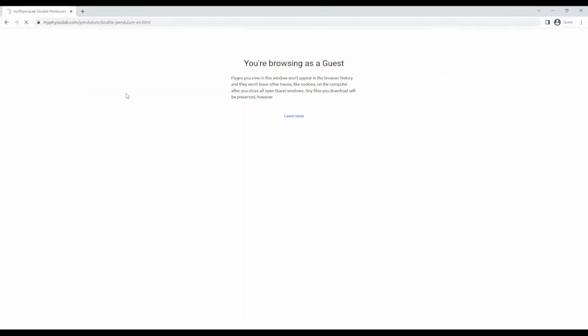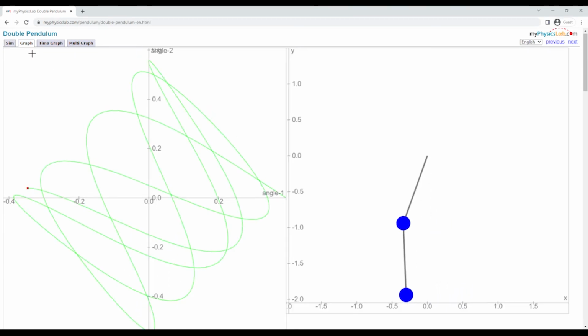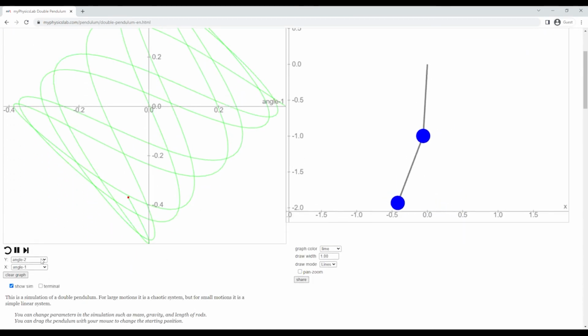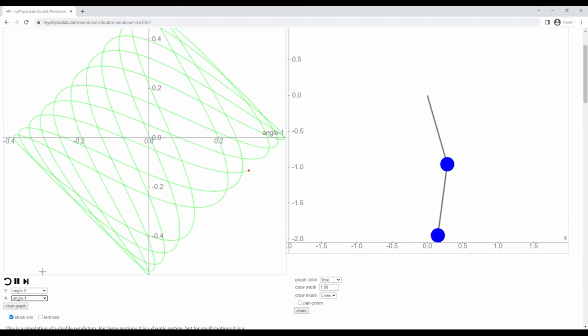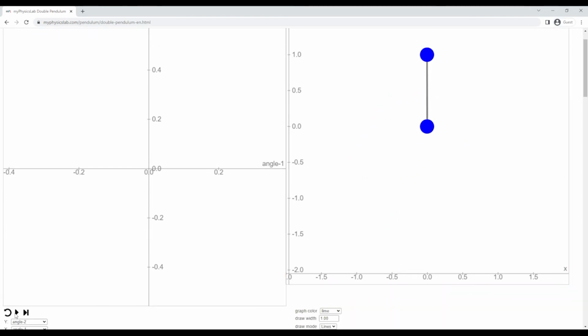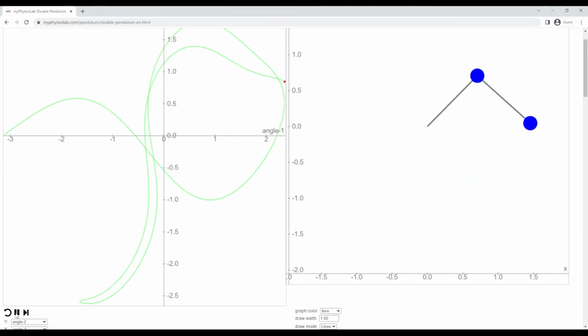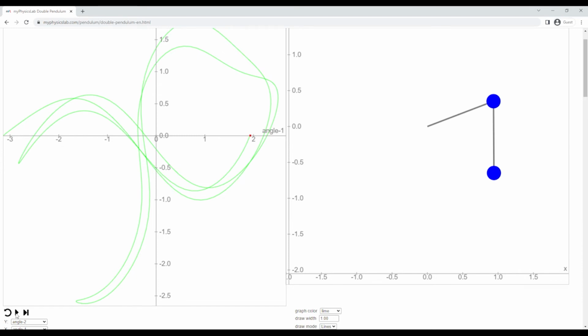Firstly, using your computer, go to the MIT My Physics Lab Double Pendulum Simulator website. Secondly, once at the website, click on the Graph tab, which can be found at the top of the simulator. When you have reached the graph interface, you will see a graph where the x equals angle number 1 and the y equals angle number 2. This graph will be used for our data collection as it shows the predicted trajectory of the double pendulum.